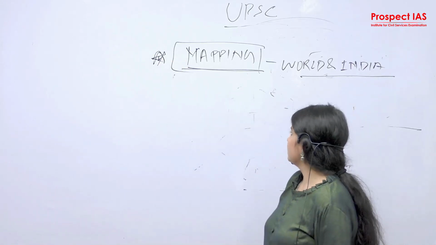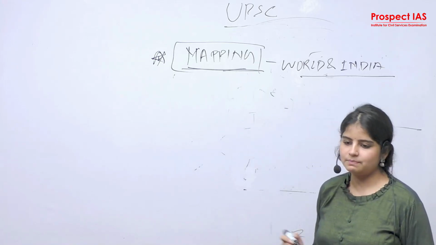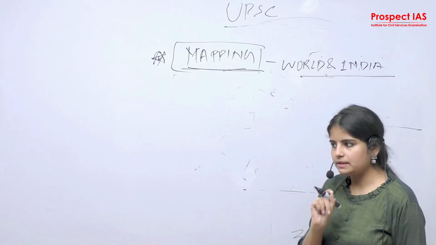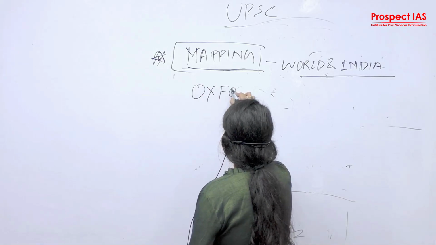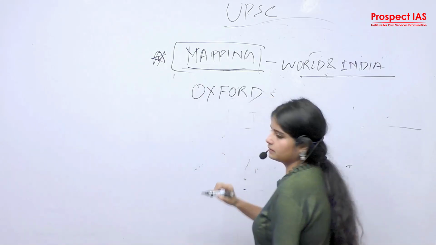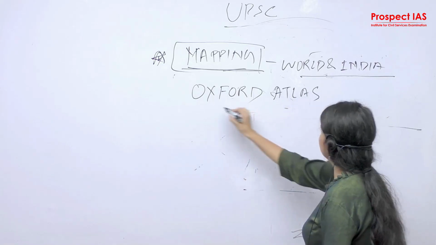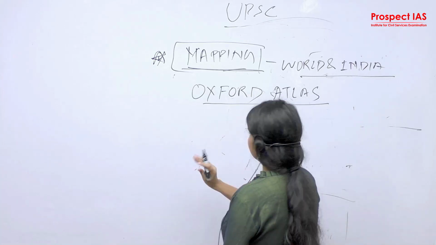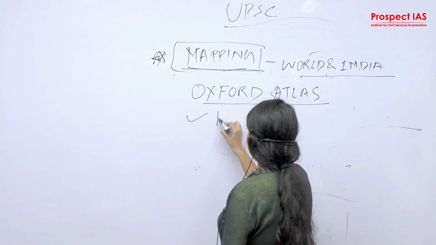Okay, how you are going to approach mapping? Because people don't know how to approach mapping, right? The very first thing that you need to do, if you are beginning geography, Oxford Atlas, get yourself familiar with what? 4 maps, major maps. What are the 4 major maps?